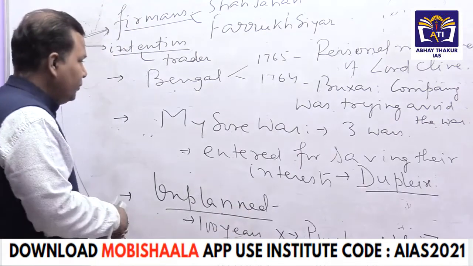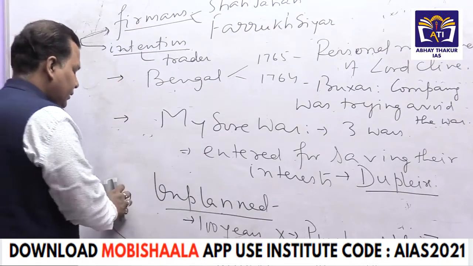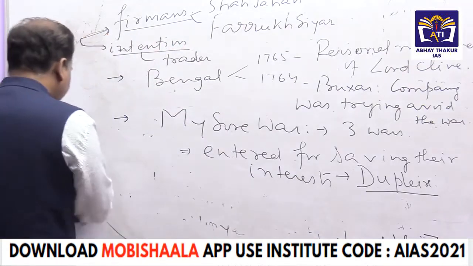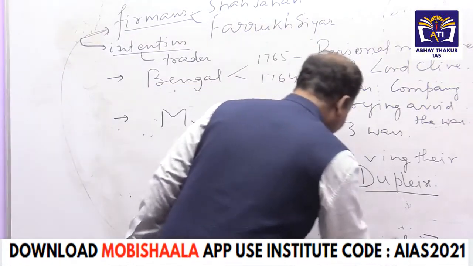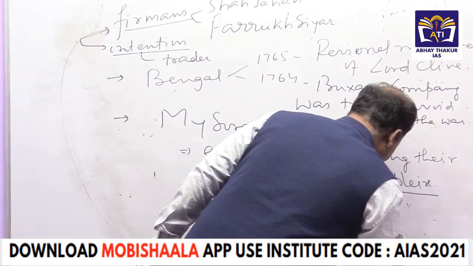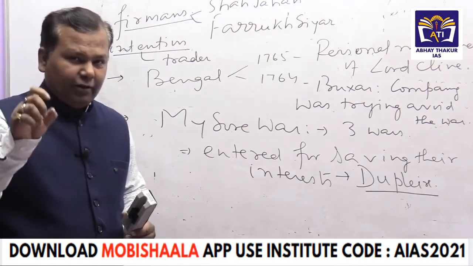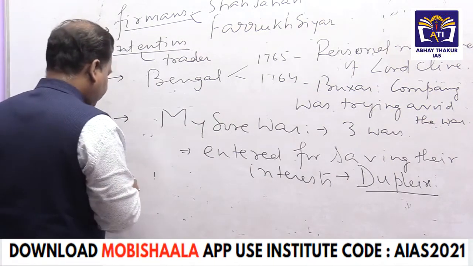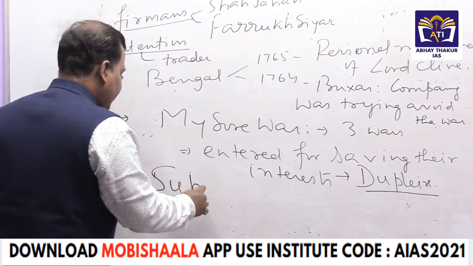Then the fourth point, this is the third point, this is the fourth point. Then the fifth point we have to say, here is, point wise in the video I am saying to you because you can understand very well. Rather you can write it paragraph wise, not point wise, correct? Sorry. Then we have to say the policy of subsidiary alliance.